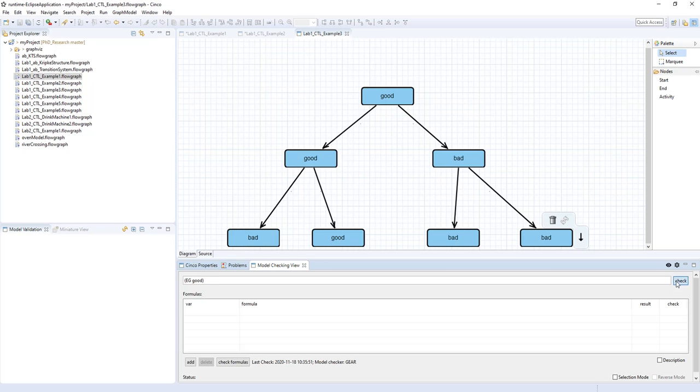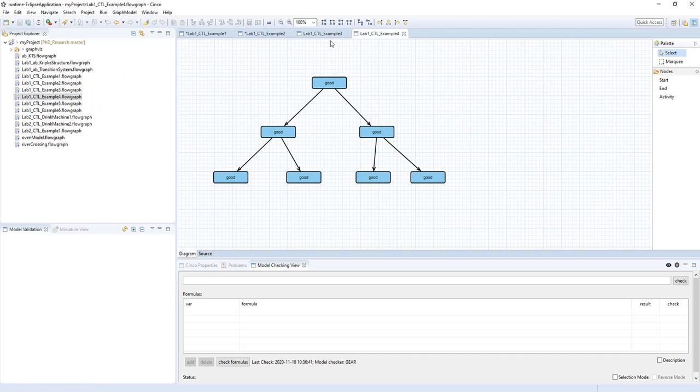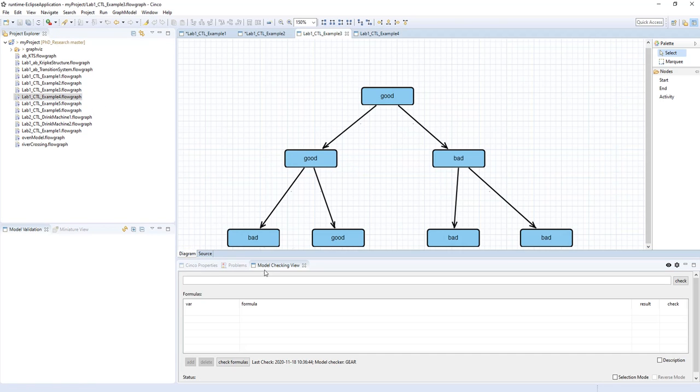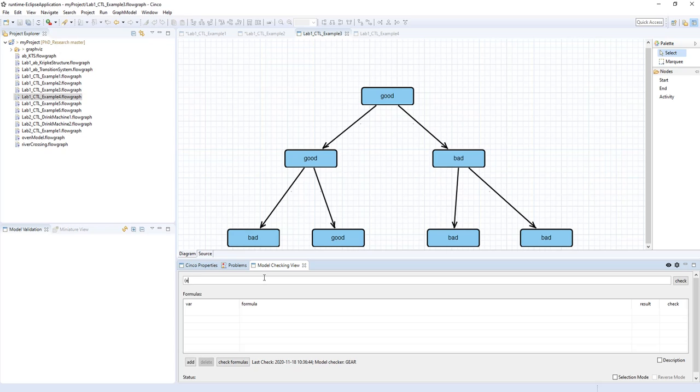And there it is. So you'll never have bad on this path. It's good, good, good. And you see here, this is bad, so that is a counter example. I forgot, let's save that. And we'll check, and we'll add it into our formula table. So you can click on it now here, you can see the value.